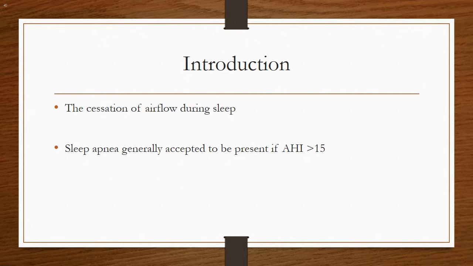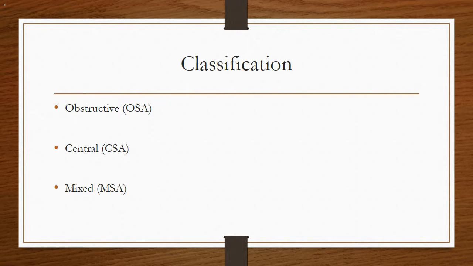Patients with obstructive sleep apnea may have comorbid conditions including excessive daytime sleepiness and an increased risk for hypertension, coronary artery disease, heart failure, and strokes. Sleep apnea can be divided into three types: obstructive, central, and mixed.